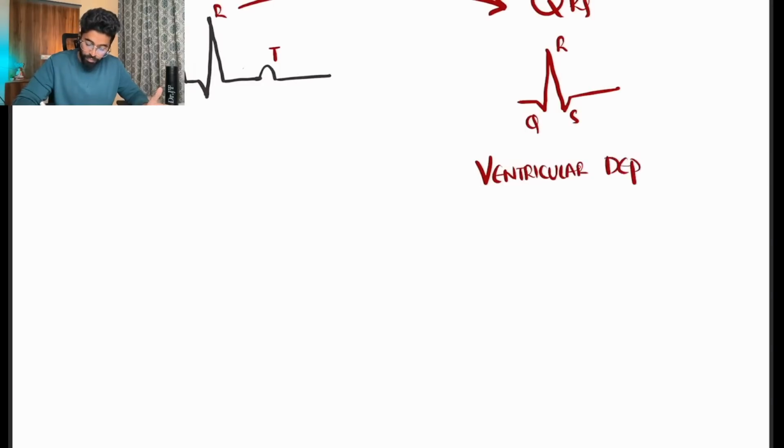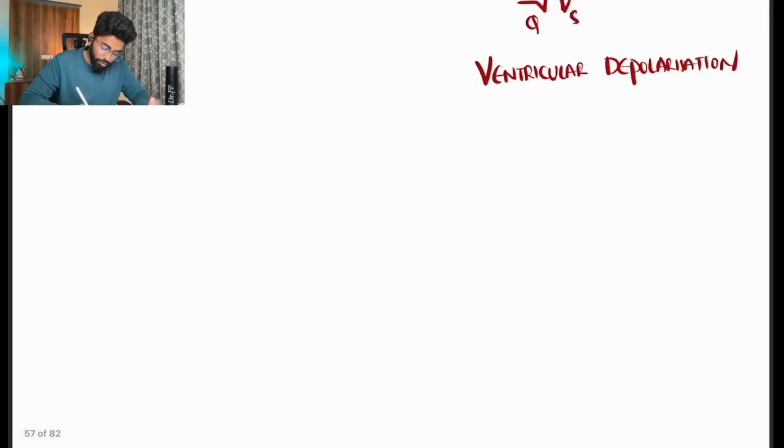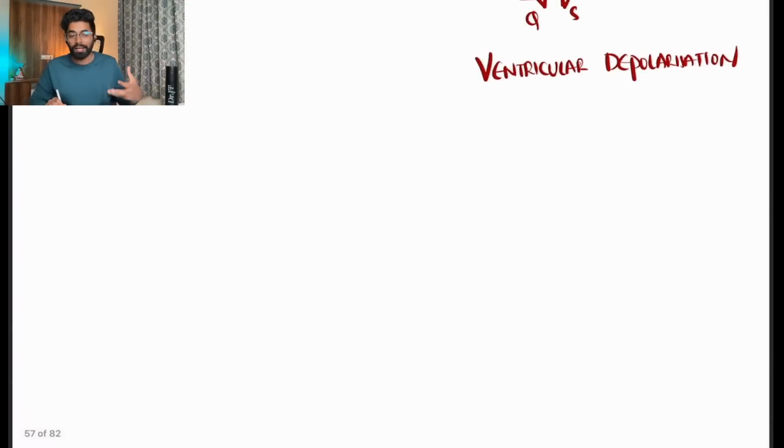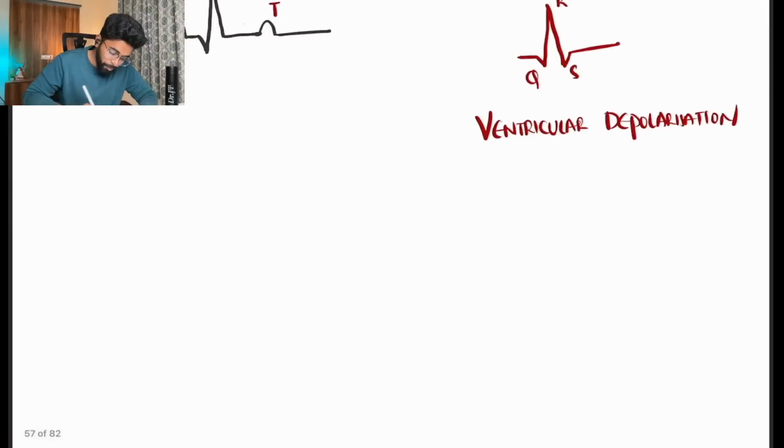Even this QRS wave has a representation of the ventricular action potential. I will draw that as well, which will make it much easier to study the electrolyte abnormalities and the ECG changes. That's why I have clubbed both of the concepts and am explaining them to you.